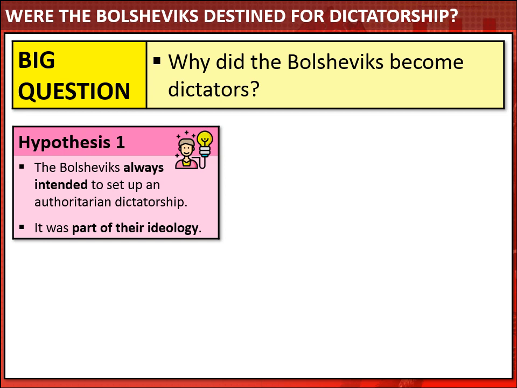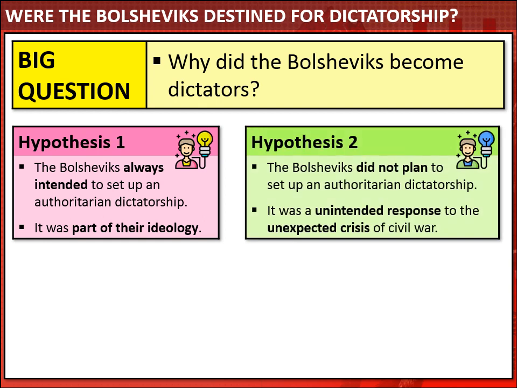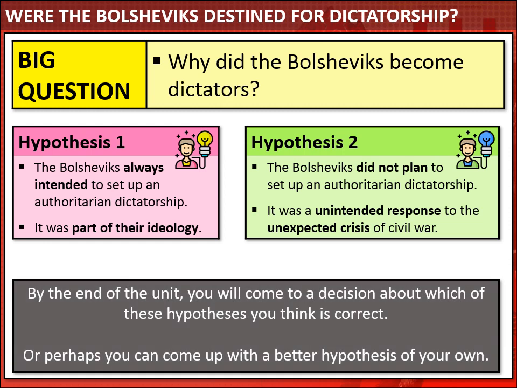The second hypothesis I'm going to offer you is this one. The Bolsheviks didn't plan to set up an authoritarian dictatorship. They never intended to do this. It was an unintended response to an unexpected crisis which they found themselves in, the Civil War. Now, by the end of the unit, you're going to come to a decision about which of these hypotheses you think is correct. Or maybe you can come up with a better hypothesis of your own to fit the evidence which we're going to uncover.